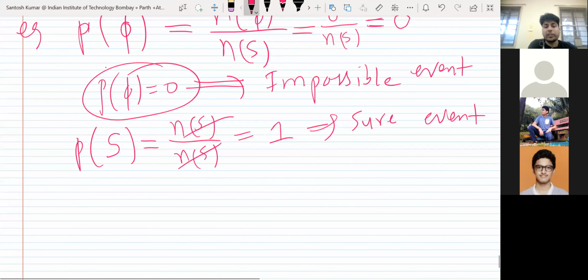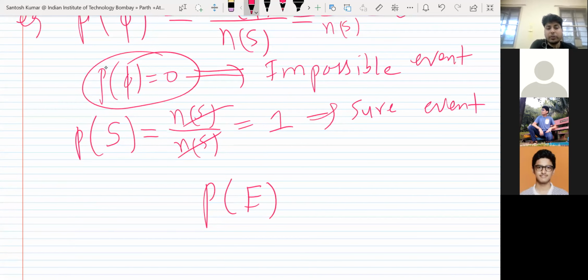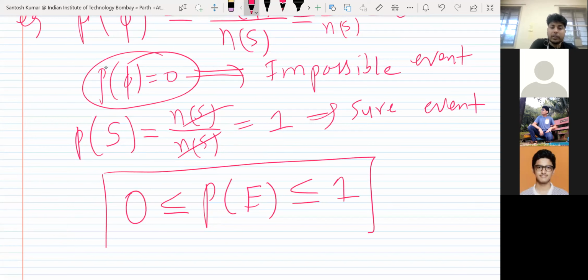Okay. What about others, like probability of E? For any E, this will lie between 0 and 1. This will never go beyond 1 and never go less than 0. So for any event E of any random experiment, the probability will always lie between 0 and 1. The minimum value of probability can be 0 and the maximum can be 1.